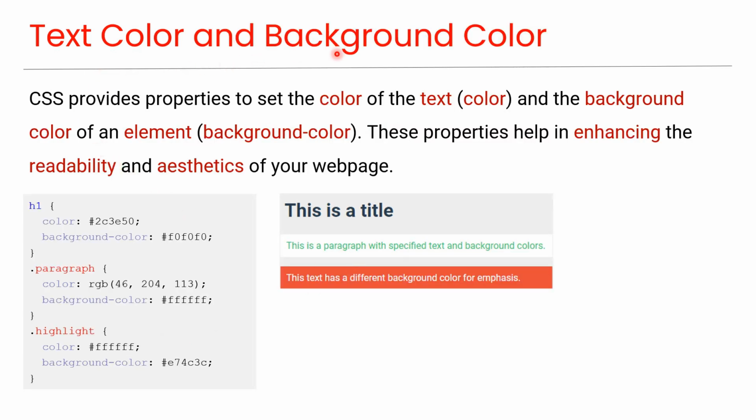Text color and background color. CSS provides properties to set the color of the text and the background color of an element. As you can see in this code, we are giving a specific text color and a background color to this heading element. And here we are giving different text colors and background colors to these paragraphs having the paragraph and highlight classes. These properties help in enhancing the readability and aesthetics of your web page.